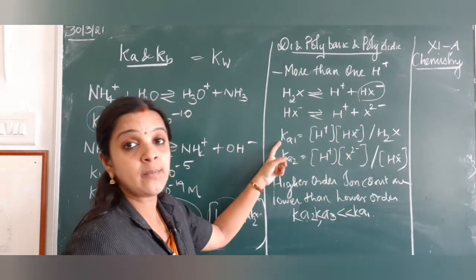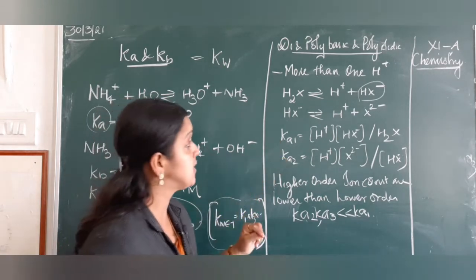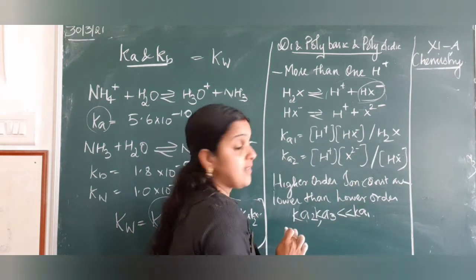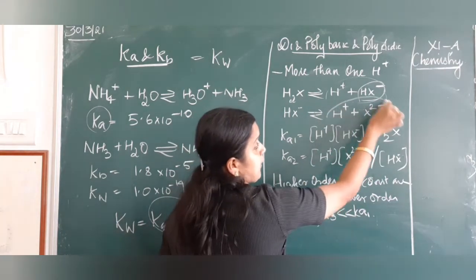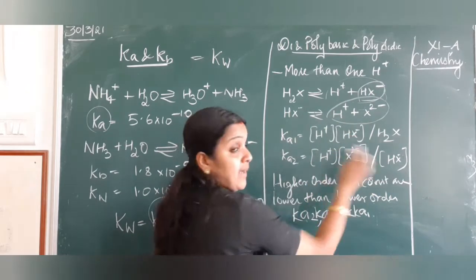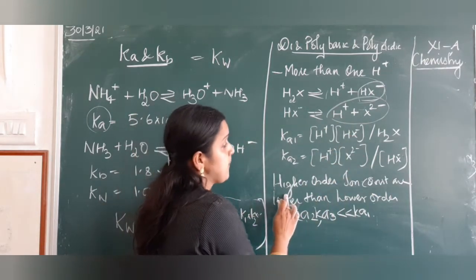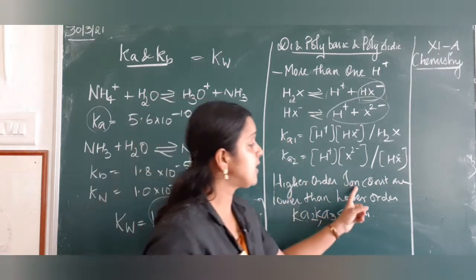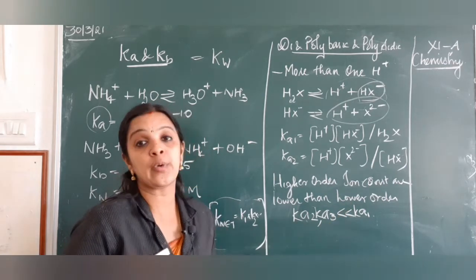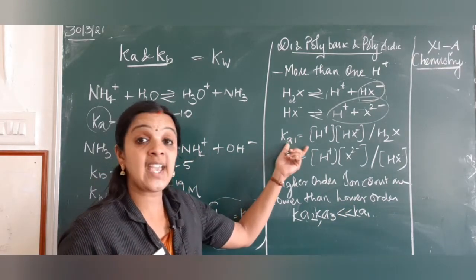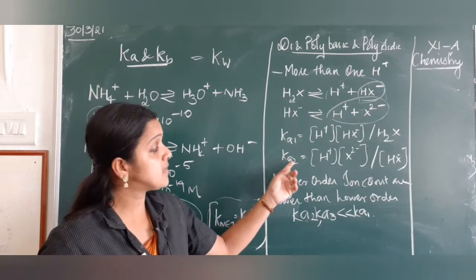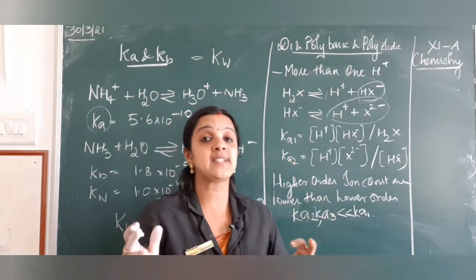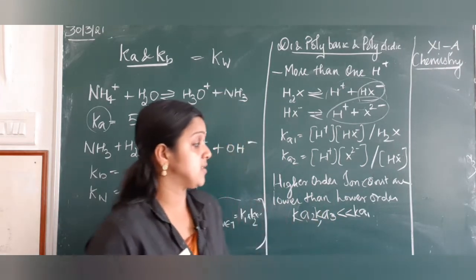So when I write the equilibrium constant of an acid for the first reaction, it is the product of the concentration of the products divided by the reactant, and for the second one it is the product of the concentration of the products divided by the reactant. So here I would say Ka2 will be lower than Ka1. That is, the higher order ionization constants are lower than the lower order ones. So I can say Ka1 will be the highest, then comes the next and the next. So this is what dibasic and diacidic substances are, right?